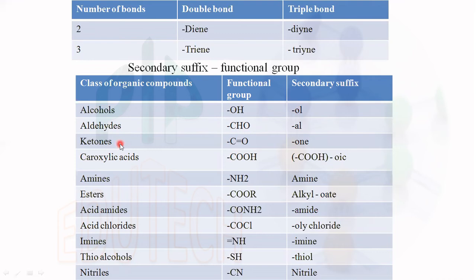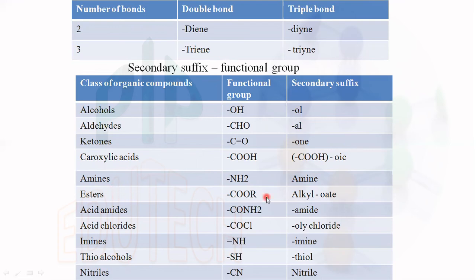If it is ketone, that means C double bond O group, then it is pronounced as one. Carboxylic acid group, COOH, is called oic. Amines, NH2 group, it is named as amine.